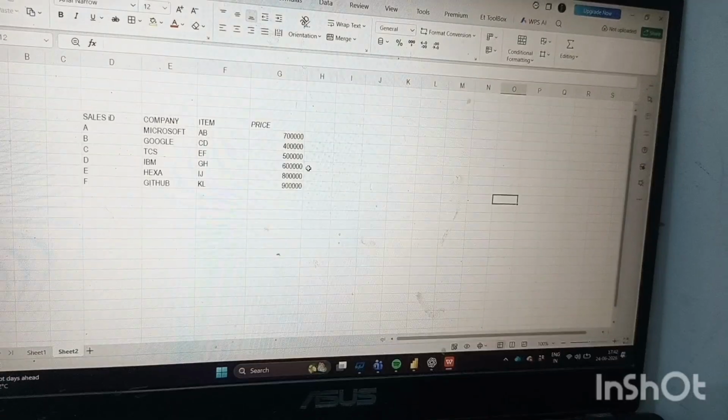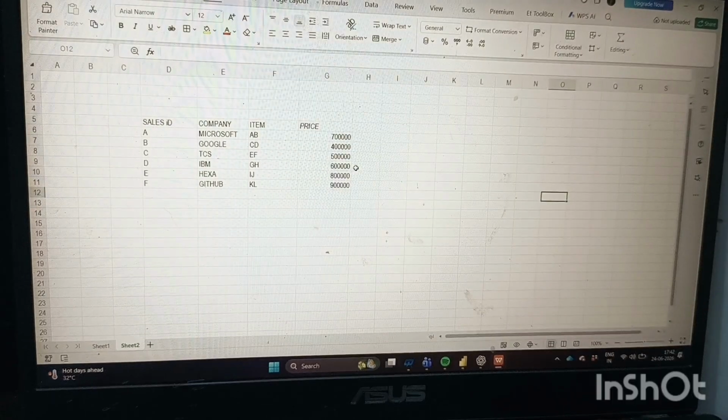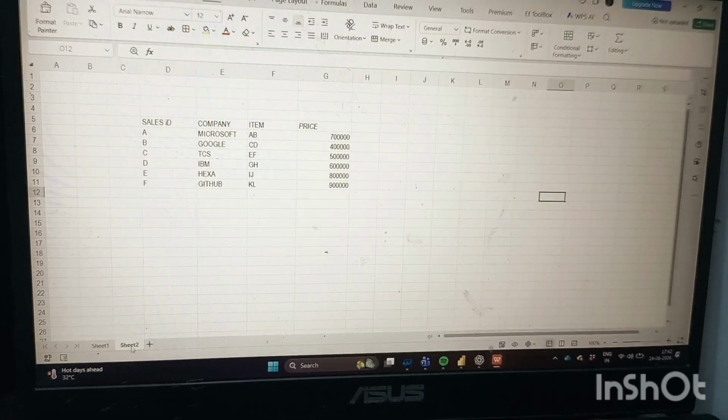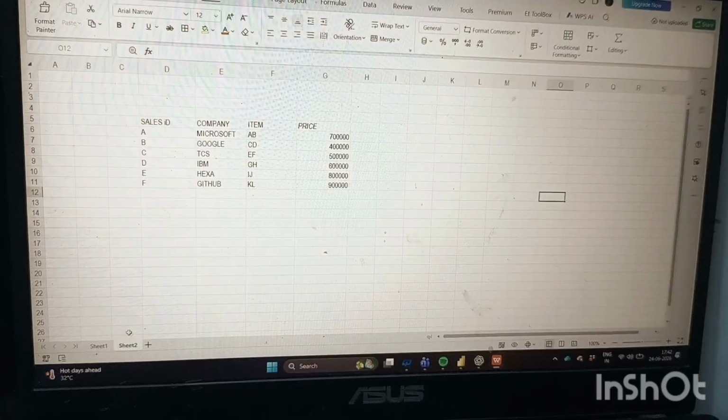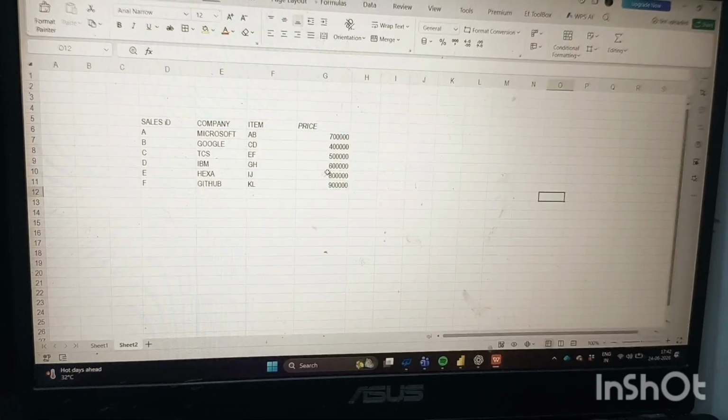So let's get started. Guys, is the screen of Excel sheet 2 visible? As shown here, we are watching our Excel sheet 2.